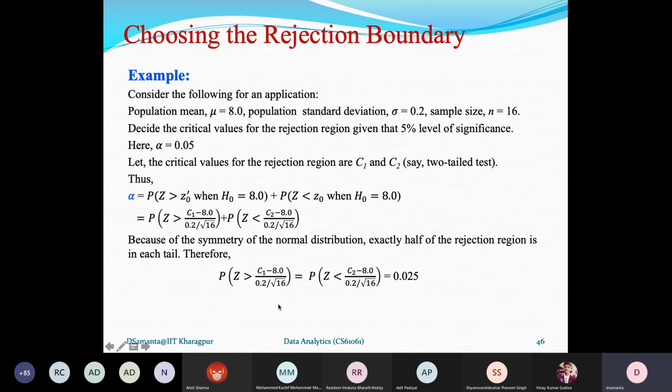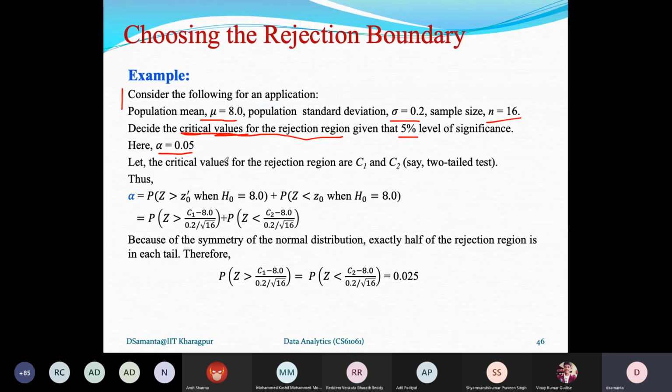So this is an example, let us consider. Here the mean is given to you as 8.0, and the standard deviation, because these two things are required so you can understand what should be the shape of your sampling distribution, and then the size of the sample is 16. So this is the input to your problem, and here we have to decide the rejection boundaries. They are also sometimes called critical values for the rejection region. And this is the alpha value that is given to you: alpha equals 0.05.